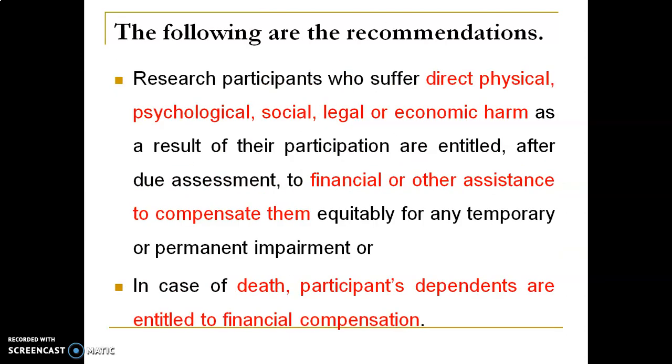Now these have some recommendations. What do the guidelines say? Research participants who suffer direct physical, physiological, social, legal or economic harm as a result of their participation are entitled, after due assessment, to financial or other assistance to compensate them equitably for any temporary or permanent impairment. Assistance may be in terms of finance or any other compensation. In case of death, the participant's dependents are entitled to financial compensation. In the next video, we will be continuing the discussion.